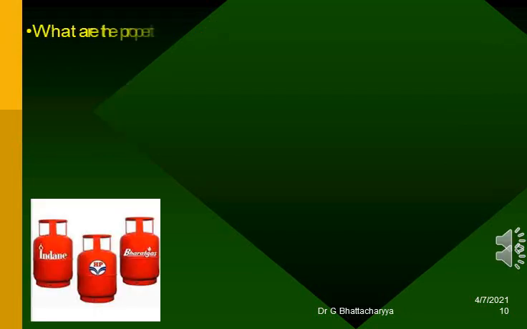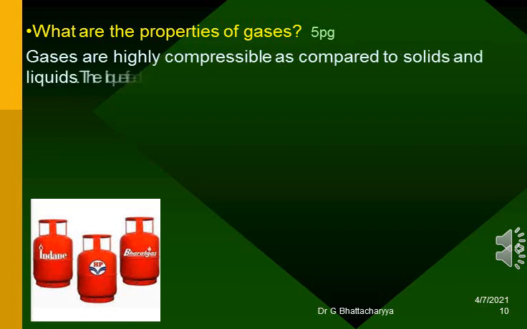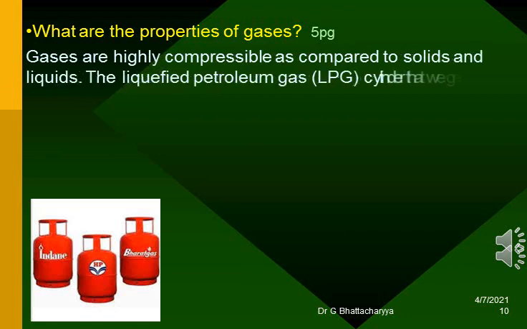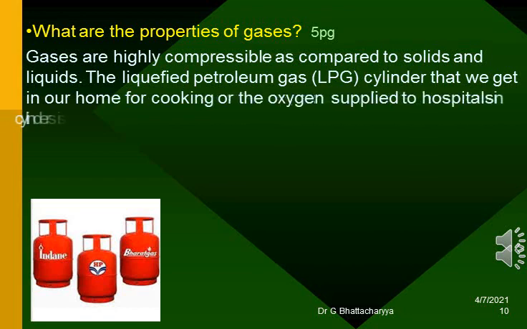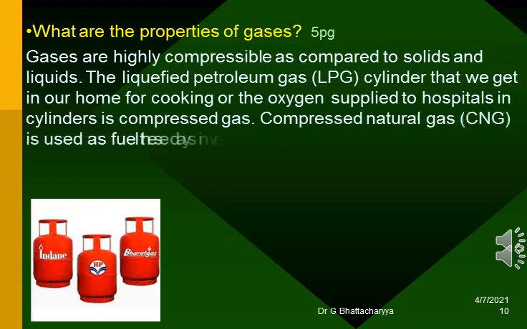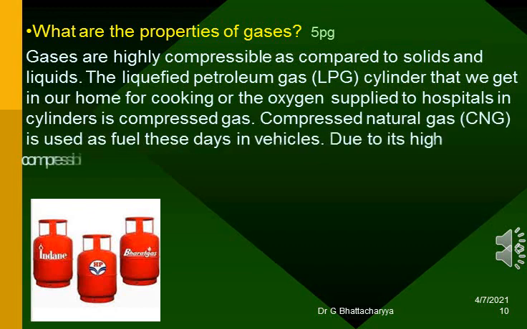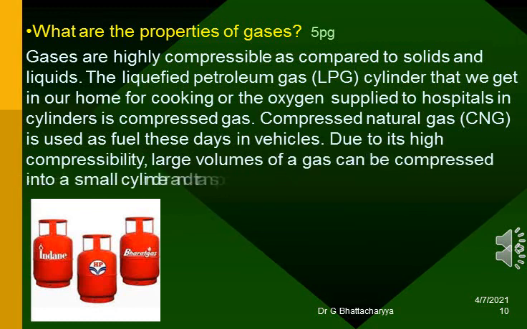What are the properties of gases? Gases are highly compressible as compared to solids and liquids. The liquefied petroleum gas (LPG) cylinder that we get in our home for cooking, or the oxygen supplied to hospitals in cylinders, is compressed gas. Compressed natural gas (CNG) is used as fuel these days in vehicles. Due to its high compressibility, large volumes of a gas can be compressed into a small cylinder and transported easily.